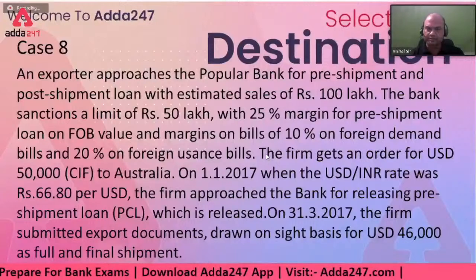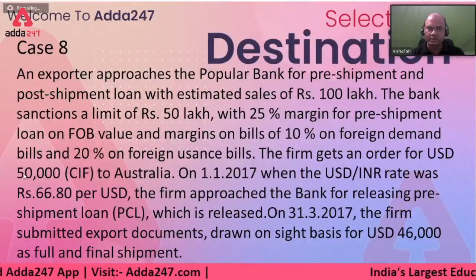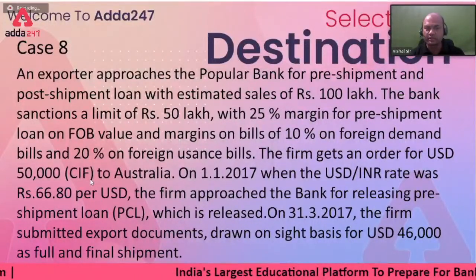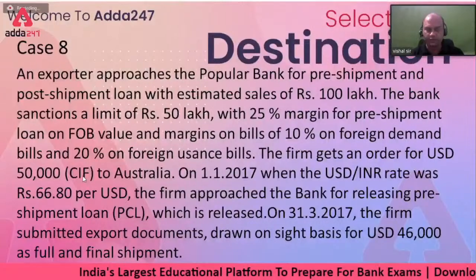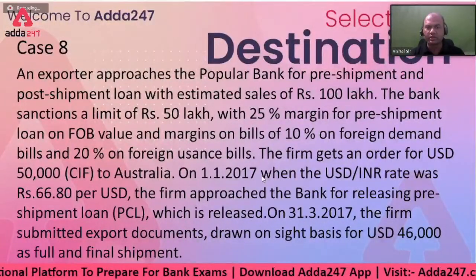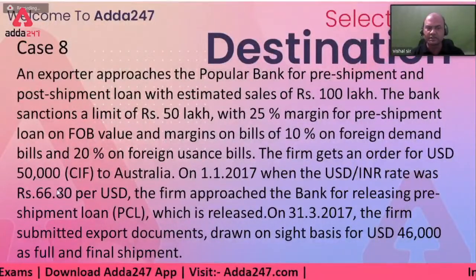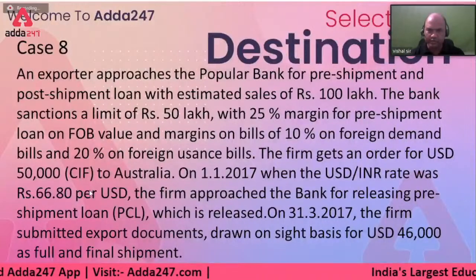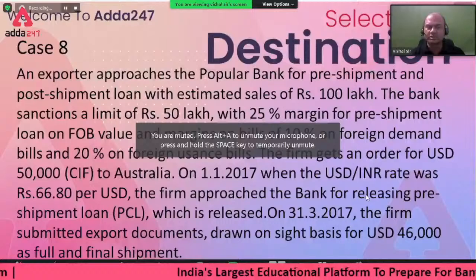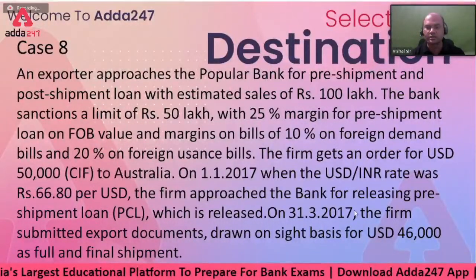Now second part. Now the firm has got an order. The firm gets an order of USD 50,000 CIF. CIF means what? Cost, insurance, and freight. Follow my Incoterms video. And to Australia. On 1/1/2017, when the USD to INR rate was 66.80 per USD. Okay. So rate is given for USD. The firm approaches the bank for releasing pre-shipment credit, which is released on 31/3/2017.